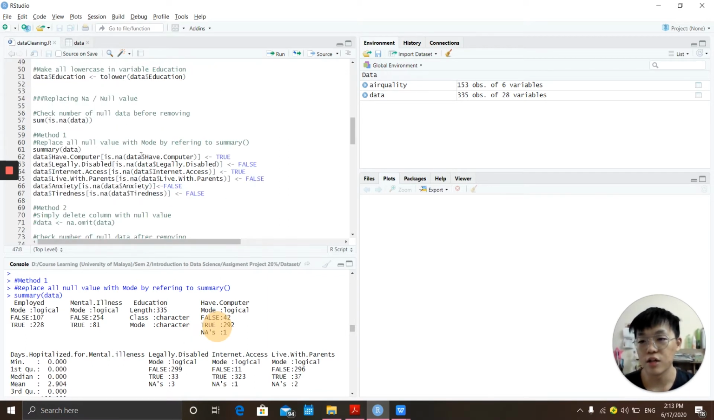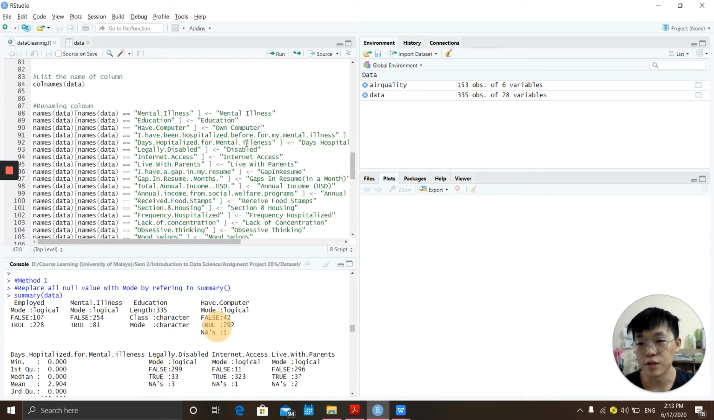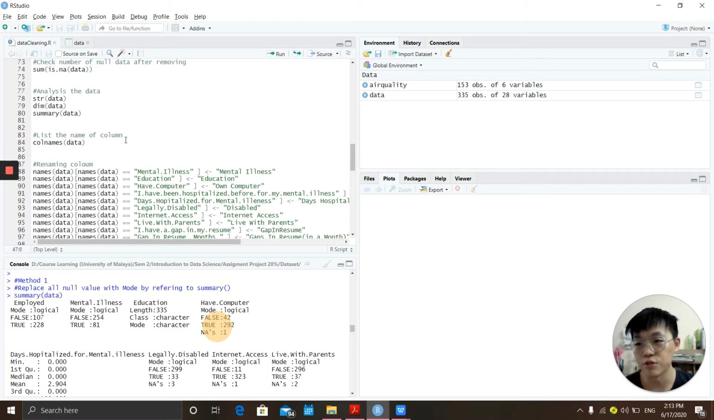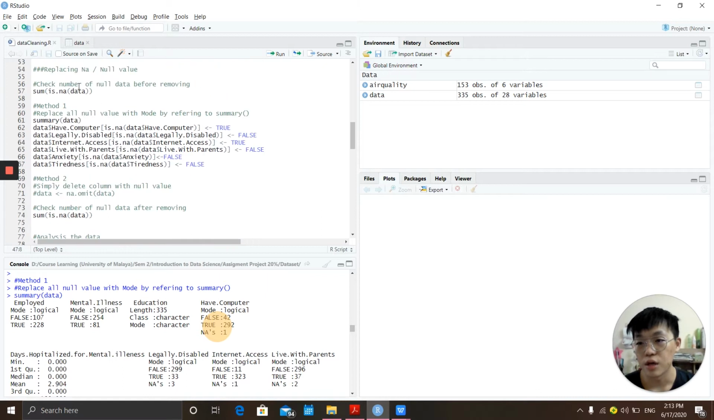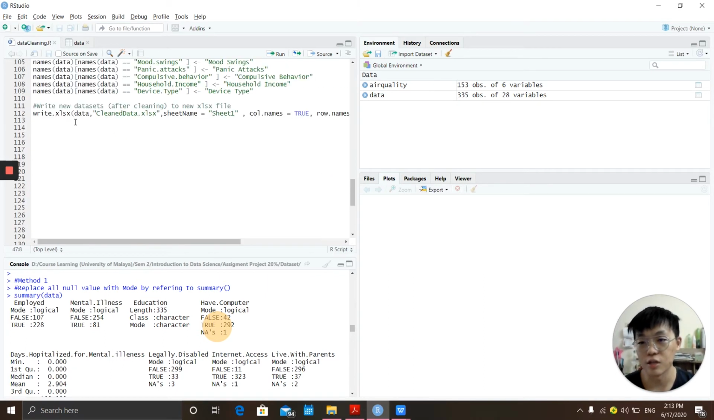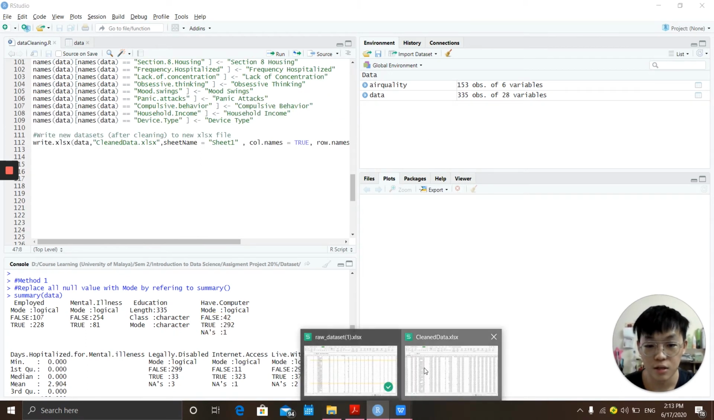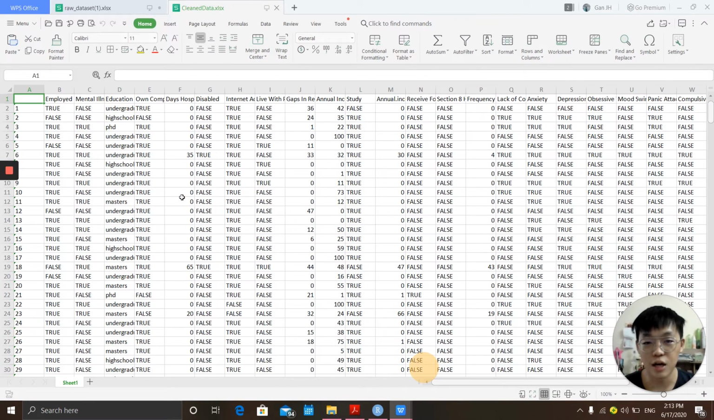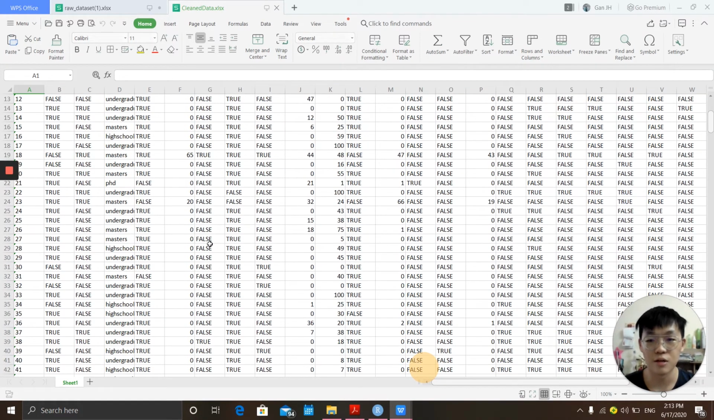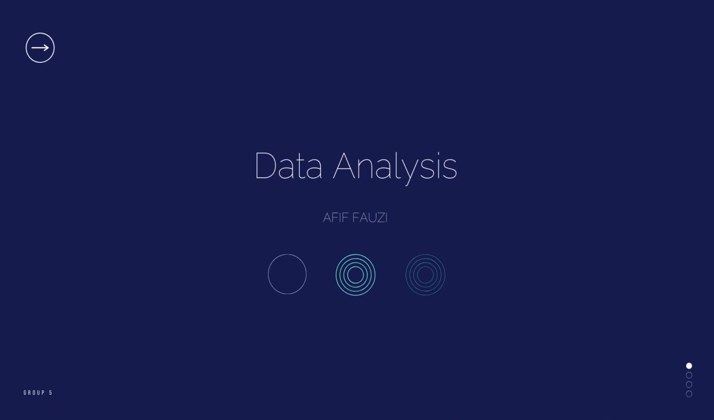Okay. After that, I also carry out some other data cleaning processes. For example, I rename all the column names, all the variables, and I analyse the data again and write the clean data into a new data set. So this is the new data set after I cleaned the data. Okay. Basically, this is what I do in my data cleaning process. Thank you.